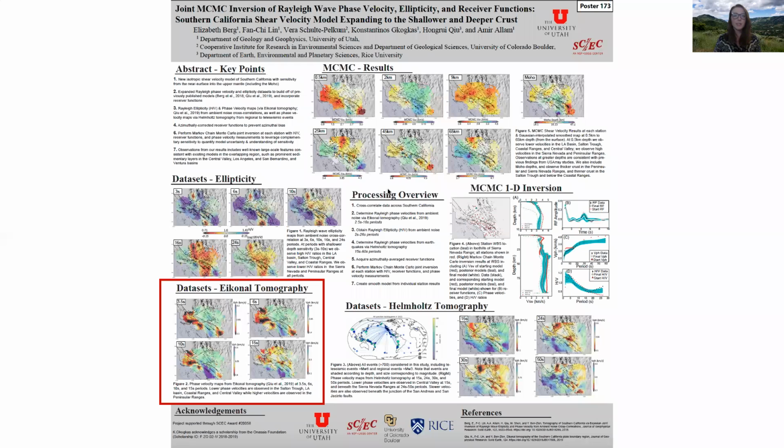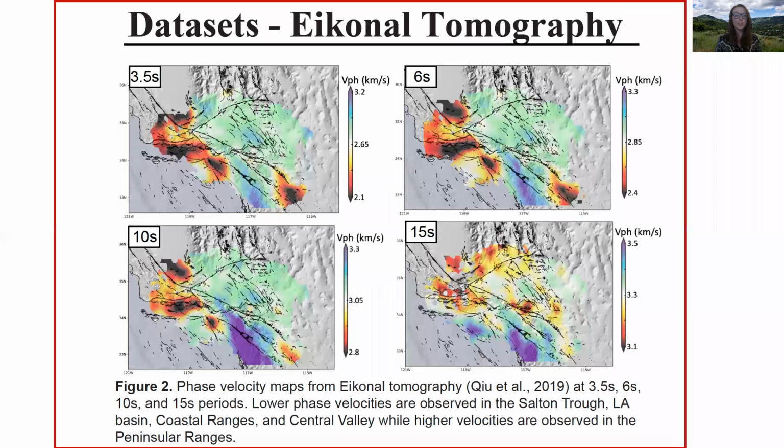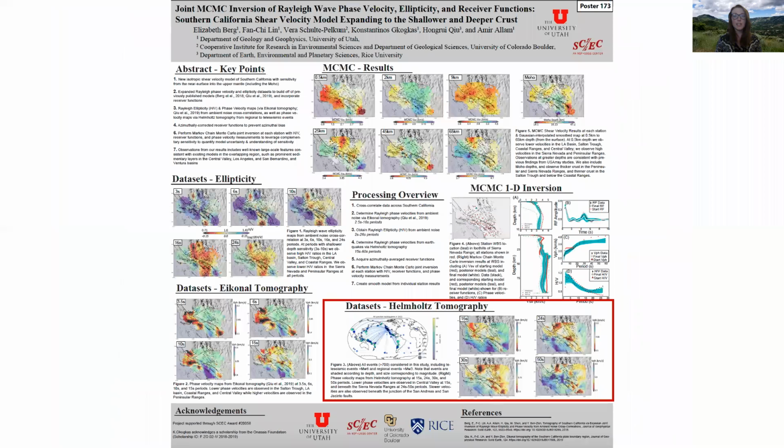Next, we briefly discuss phase velocities, published by Dr. Hongwei Chiu, currently a postdoc at Rice University. We show phase velocity maps at 3.5, 6, 10, and 15-second periods. We see low phase velocities in the Central Valley, Ventura, and LA basins, as well as in the Salton Trough. We see higher phase velocities in the Sierra Nevada and Peninsula ranges. See Chiu et al., published in JGR Solid Earth in 2019, for details.